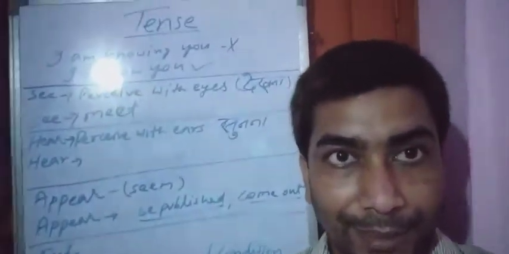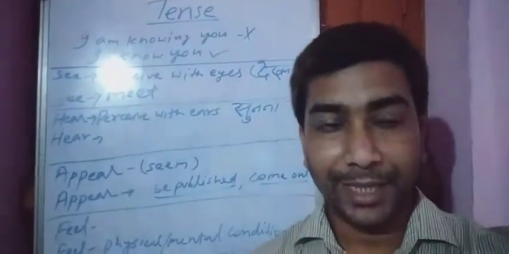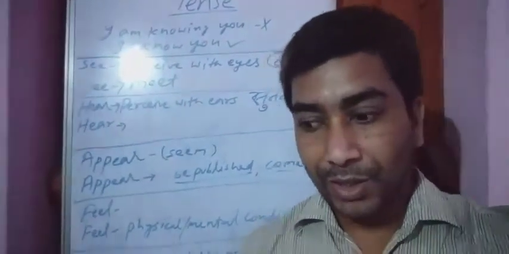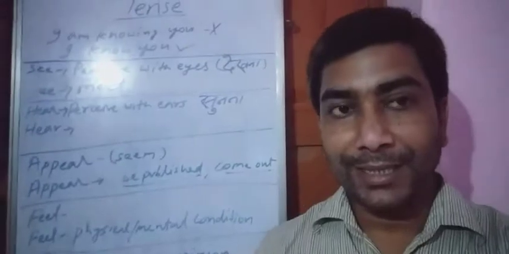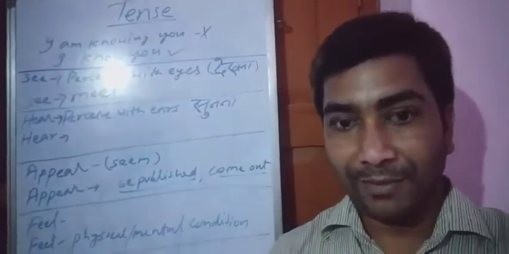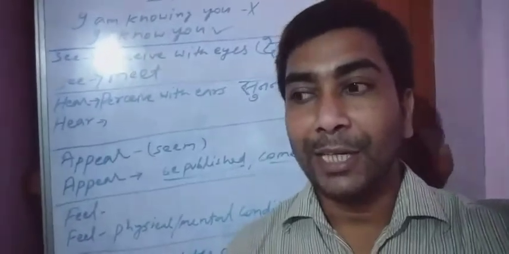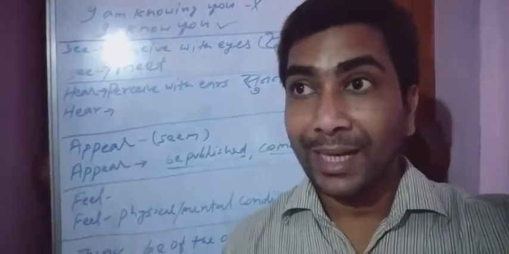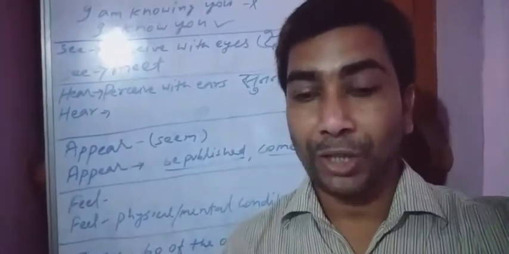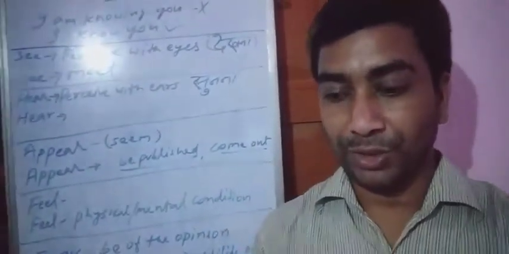In the previous class, we were studying present continuous tense, and we were discussing that there are some verbs which are never used in continuous tense. Means -ing verb not used.